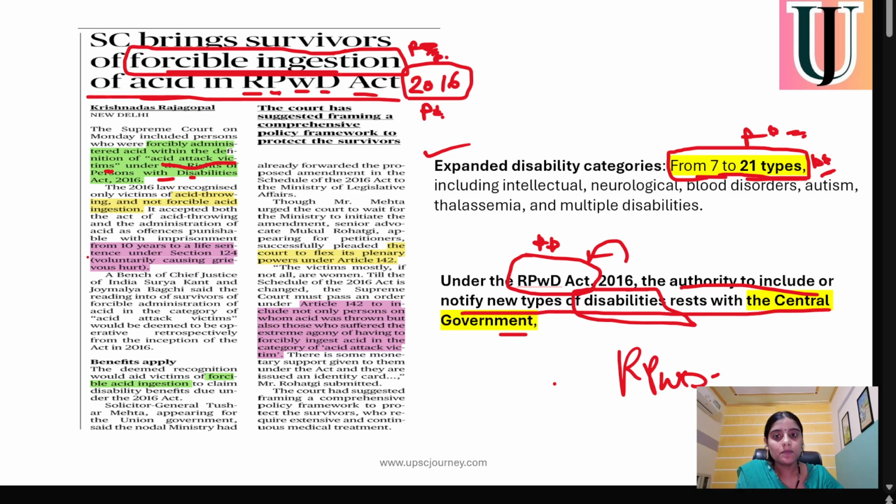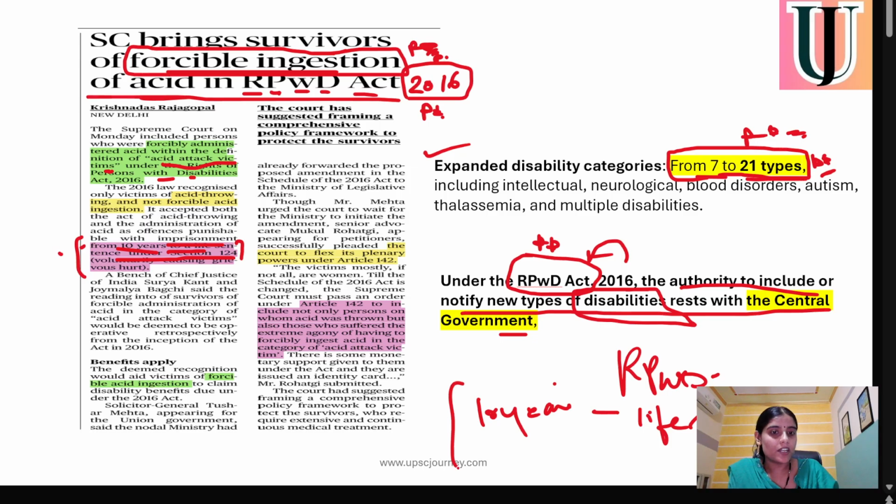In this Act, there is a punishment of 10 years to life imprisonment for the person who performs this kind of activity.